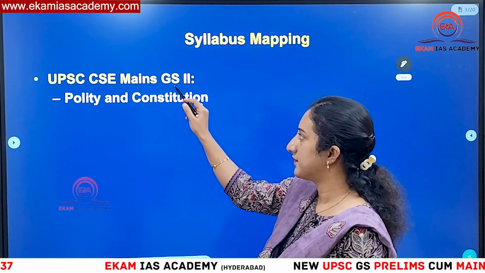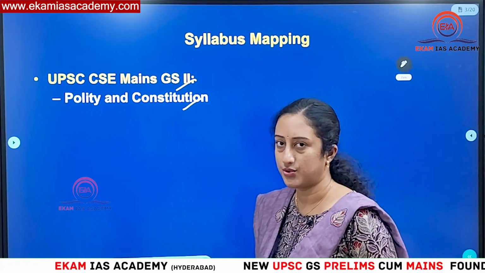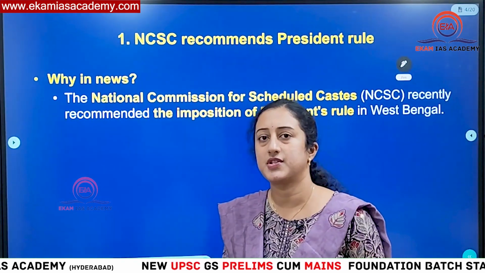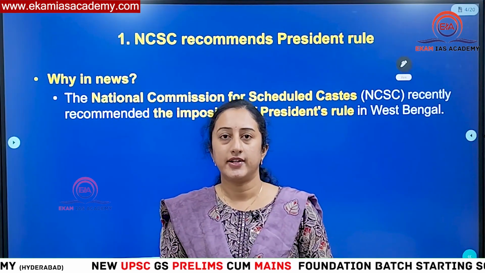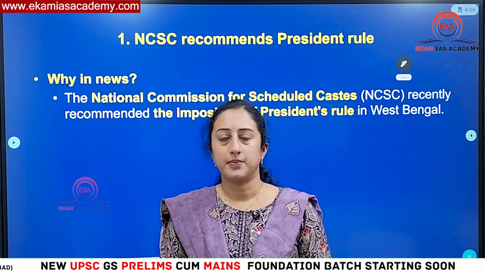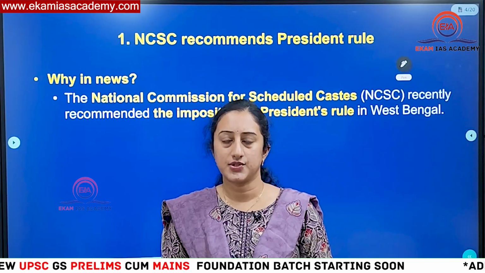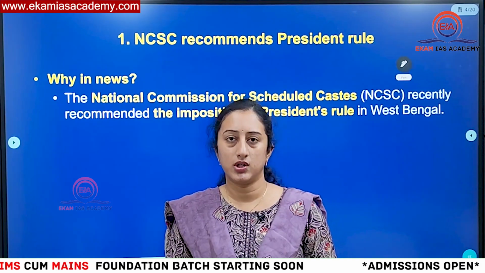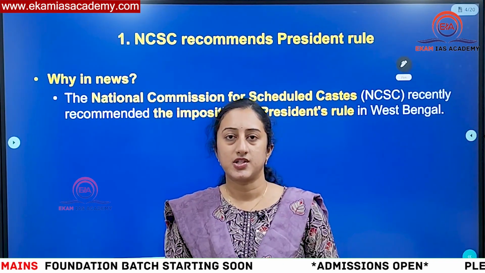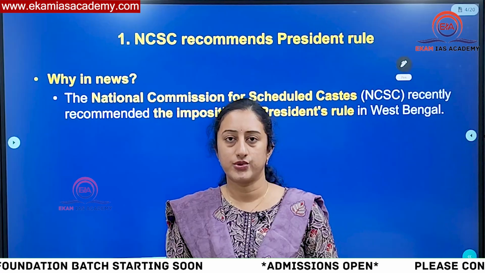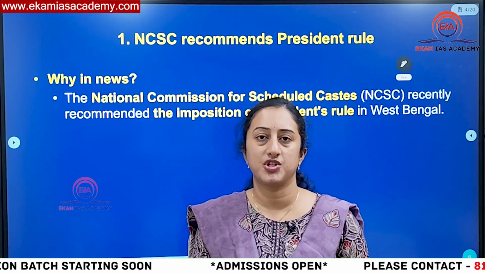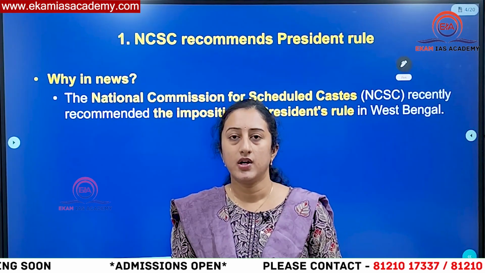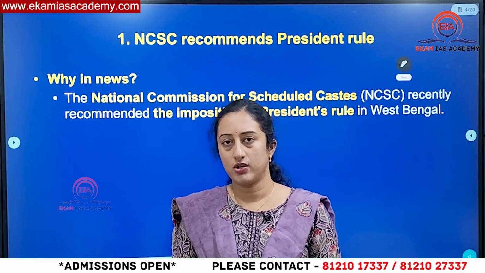This forms part of GS Paper 2 under Polity and Constitution in GS Mains. As you have come across this event, it is related to the Sandeshkhali violence, where some people, especially the Scheduled Caste women, came out on the roads and started protesting against a local leader who is charged by the Enforcement Directorate also, because there is a ration distribution scam alleged against this person. With respect to that, ED started conducting an inquiry. So it all started from then.